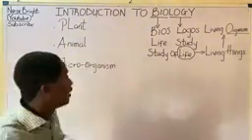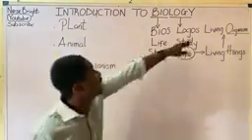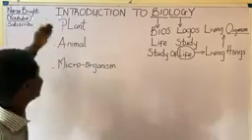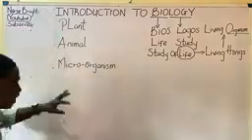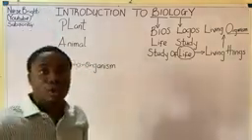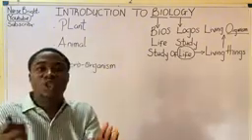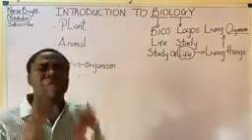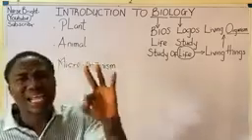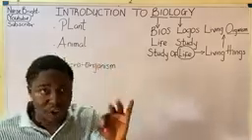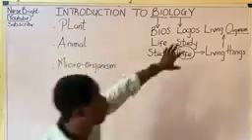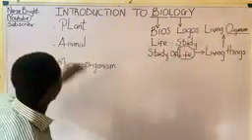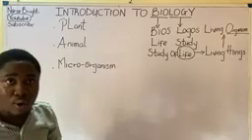Moving further, understanding that living organisms can be broadly divided into three groups as seen here: plants, animals, and microorganisms, this brings us to understand the major branches of biology. We have three main branches of biology, and they are gotten from the three major living organisms, which are plants, animals, and microorganisms.